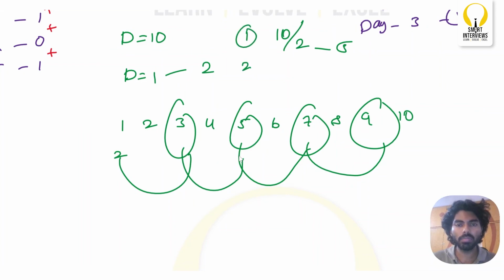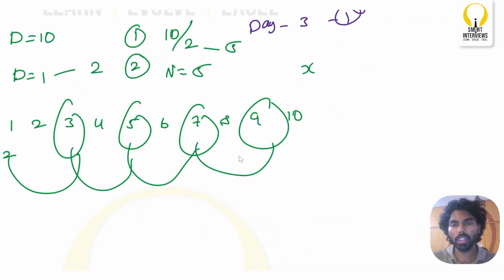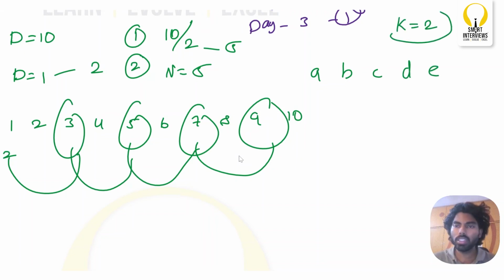And the second one is, let's say there are 5 flowers, A, B, C, D, and E, and the number of blooming flowers required is 2. So at every single day there have to be at least 2 blooming flowers.